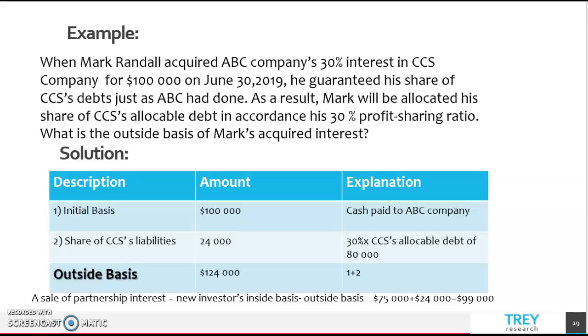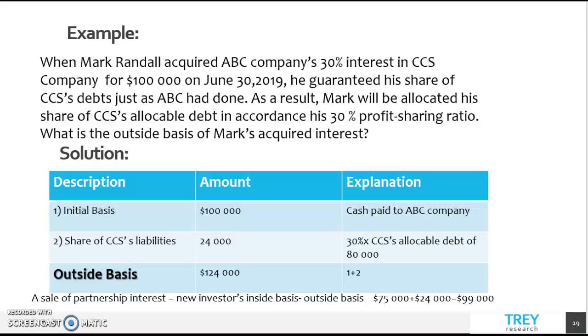Now let's look at the example. When Mark Rental acquired ABC Company's 30% interest in CCS Company for $100,000 on June 30, he assumed his share of CCS debt just as ABC had done. As a result, Mark will be allocated his share of CCS allocable debt in accordance with his 30% profit-sharing ratio. What is the outside basis of Mark's acquired interest?